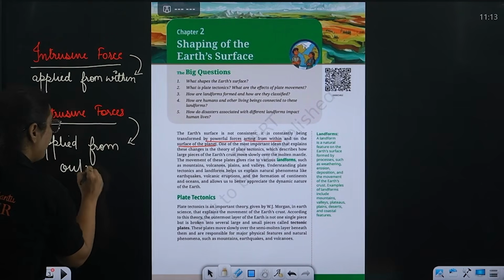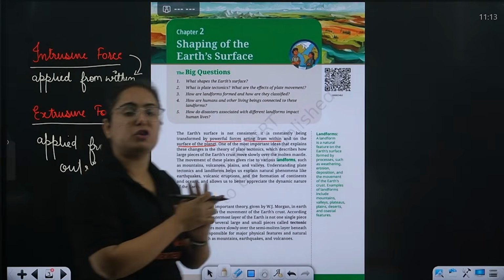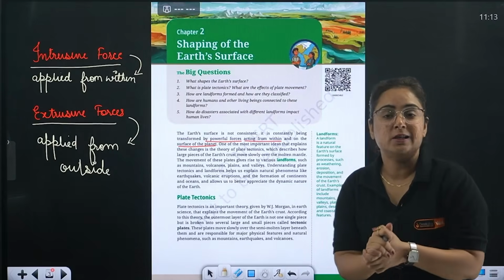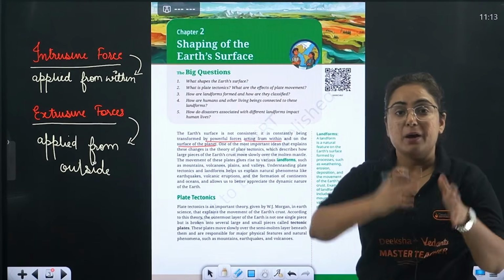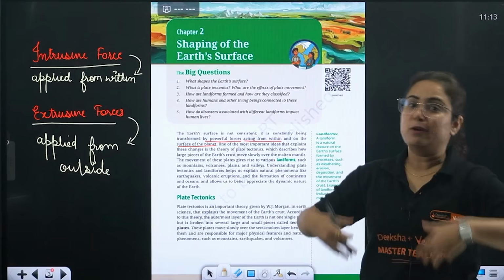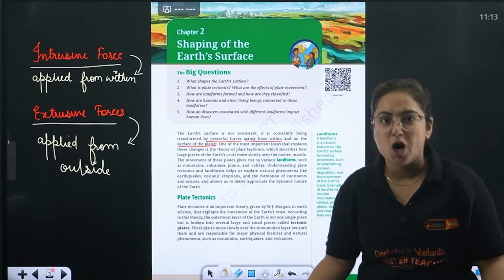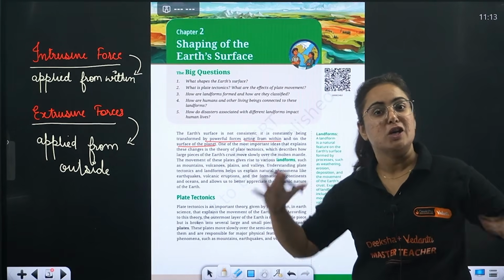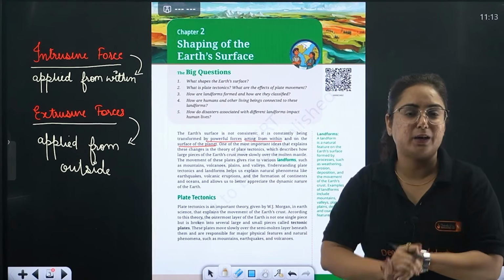You know that both of these forces result in the formation of different types of landforms. Both of these forces result in the formation of what, beta? Various different types of landforms like mountains somewhere where you can enjoy your Maggie, or beaches somewhere where you can chill, lay down, relax. So how did these different landforms come?